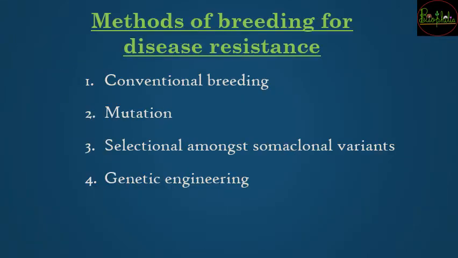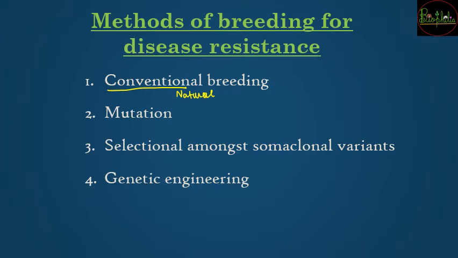So how can you actually create disease resistant plants? There are majorly 4 methods by which you can achieve your desired goal, that is, disease resistant plants. First is going to be the conventional method. Conventional means the natural, old style method, which was going and crossing the two parents. That was the natural method of breeding.